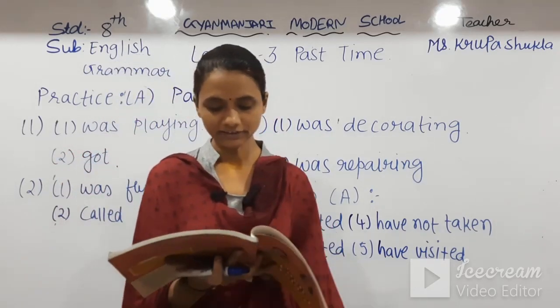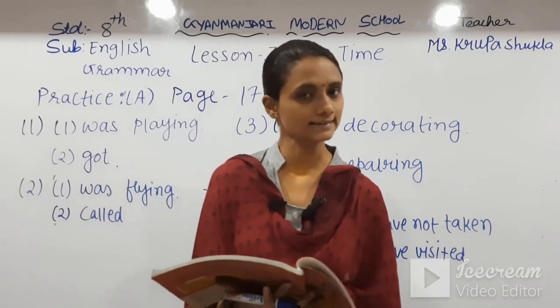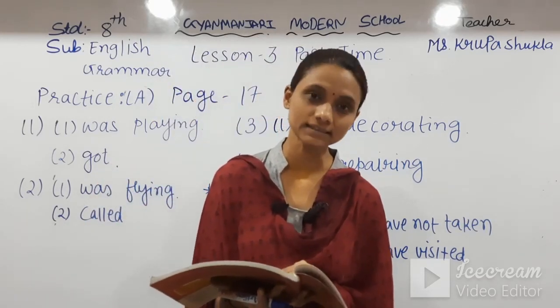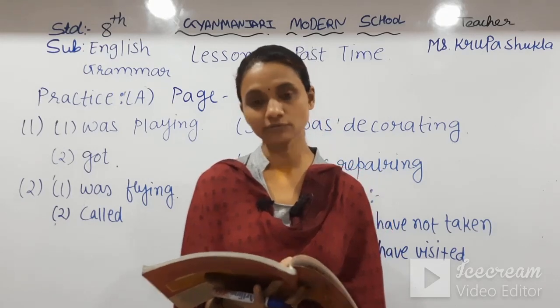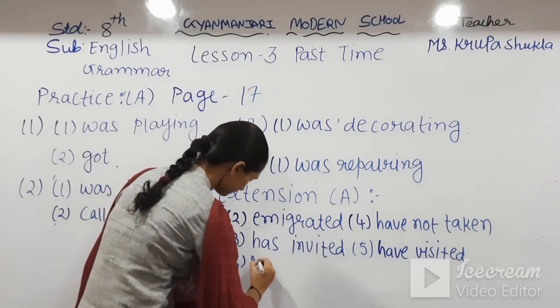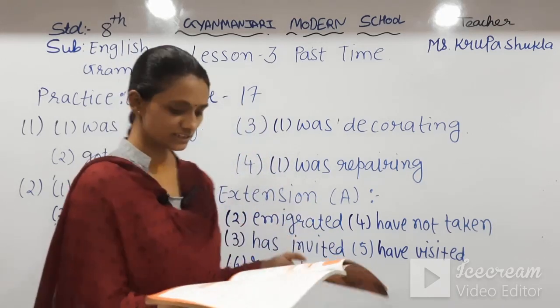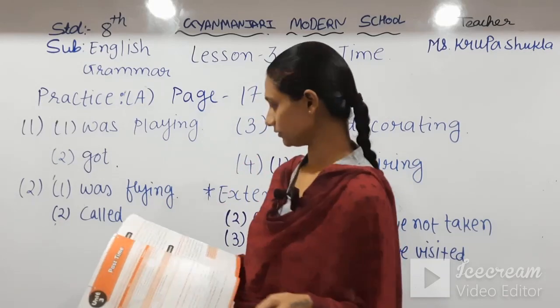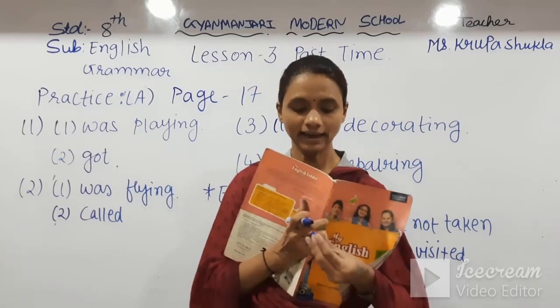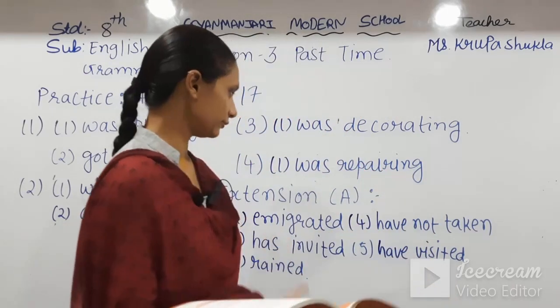Number 6, it blank heavily for 4 hours yesterday. Okay, here yesterday is given, it means it is simple past tense. So we'll use the past form of rain, that is rained. So number 6 is rained. So this is extension exercise A. Here on the board you have practice exercise A and extension exercise A. Now you have some time to fill these blanks in your book.